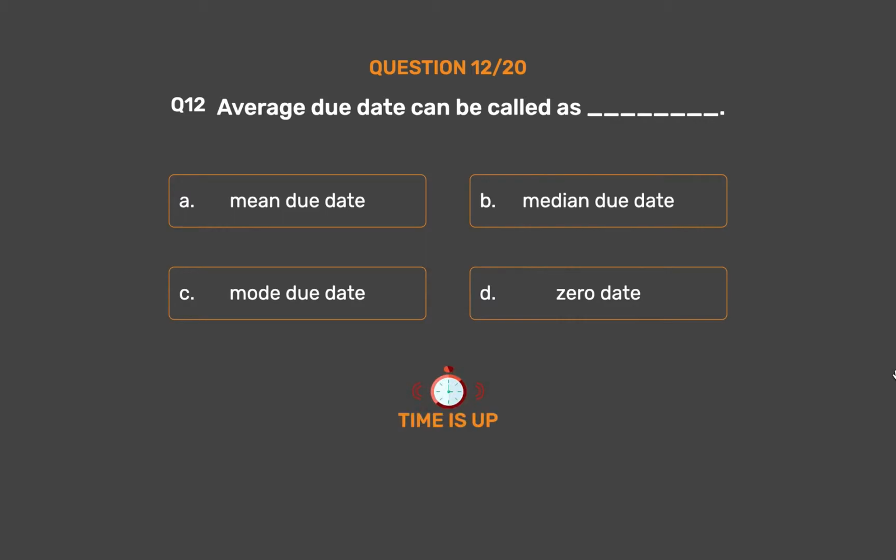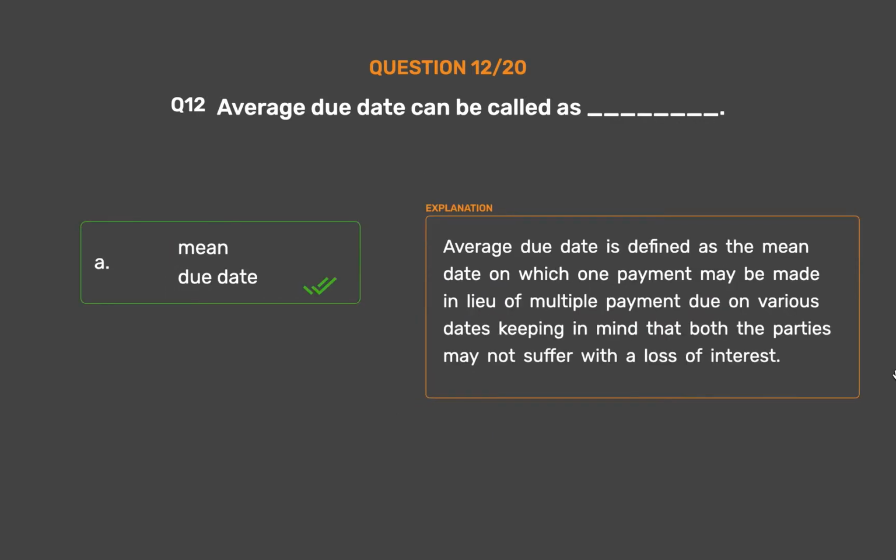The correct answer is Option A, mean due date. Average due date is defined as the mean date on which one payment may be made in lieu of multiple payments due on various dates, keeping in mind that both the parties may not suffer with the loss of interest.